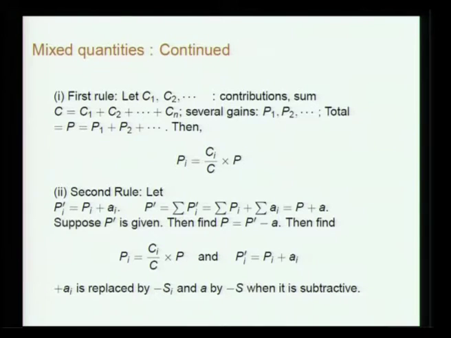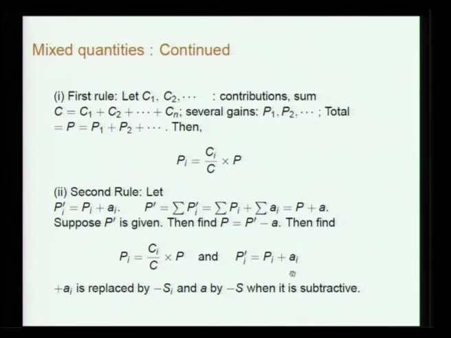Okay. Suppose that is how the problem is posed. Then, in that case, similarly, your P'i is Pi plus Ai, you define it like this, and the total P' will be P plus A, which is sigma Pi plus sigma Ai. Then suppose P' is given, so find P equal to P' minus A, and from P you get Ci by C into P, and P'i is Pi plus Ai.